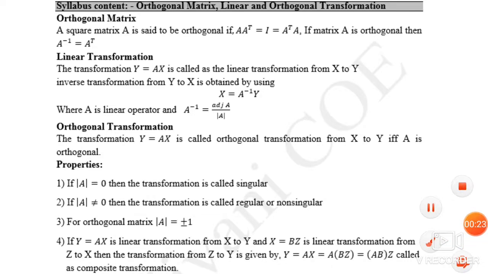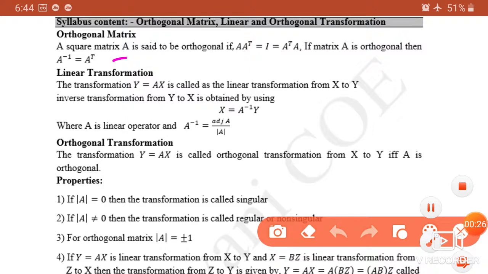First thing is the matrix must be a square matrix, and it is orthogonal if it satisfies this property: A into A transpose is equal to I, or A transpose into A is equal to I, or if it satisfies A inverse is equal to A transpose, then also it is called as orthogonal matrix. Both the definitions are same. Only you can check in this way, A into A transpose is equal to I or A inverse is equal to A transpose.